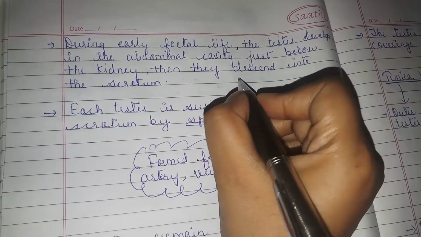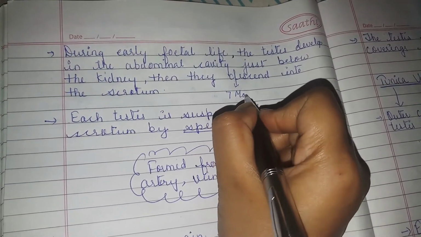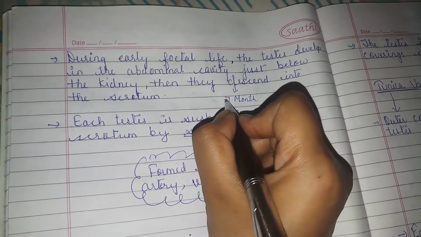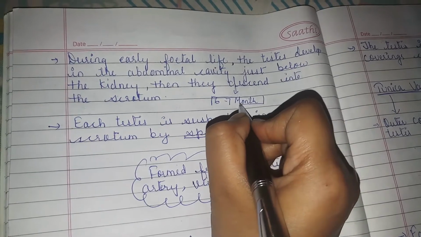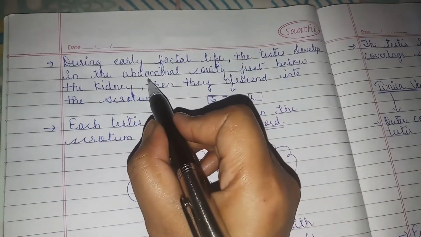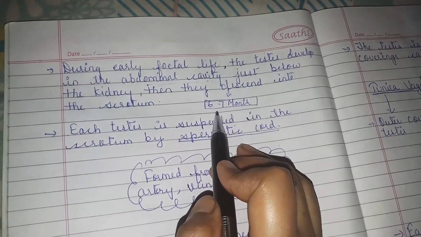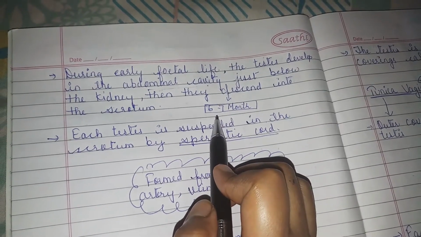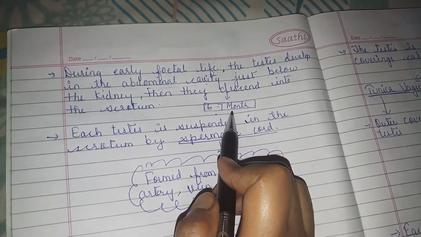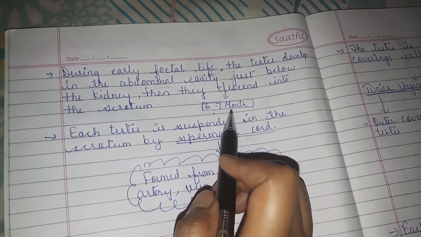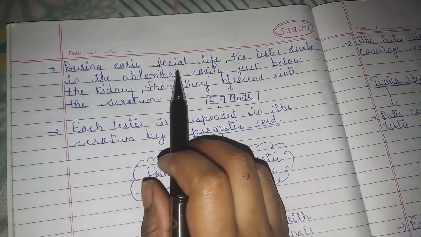They descend into the scrotum at 6 to 7 months. Later on, when the fetus grows up to 6 to 7 months, the testes descend outside the abdominal cavity into that pouch called scrotum, right?